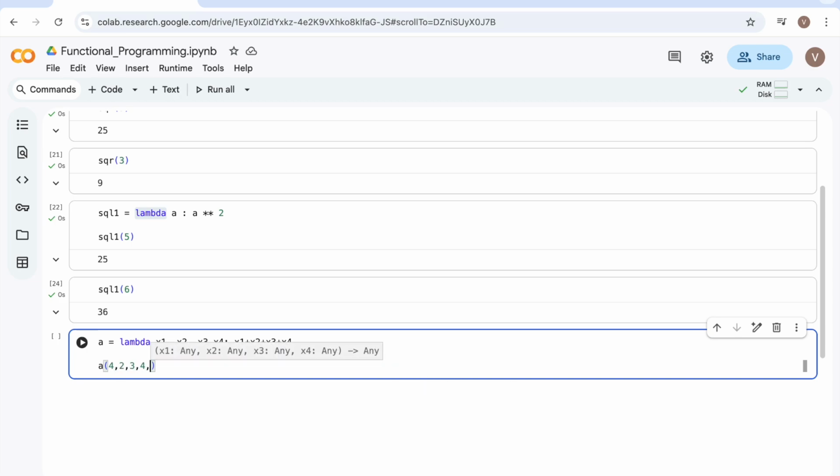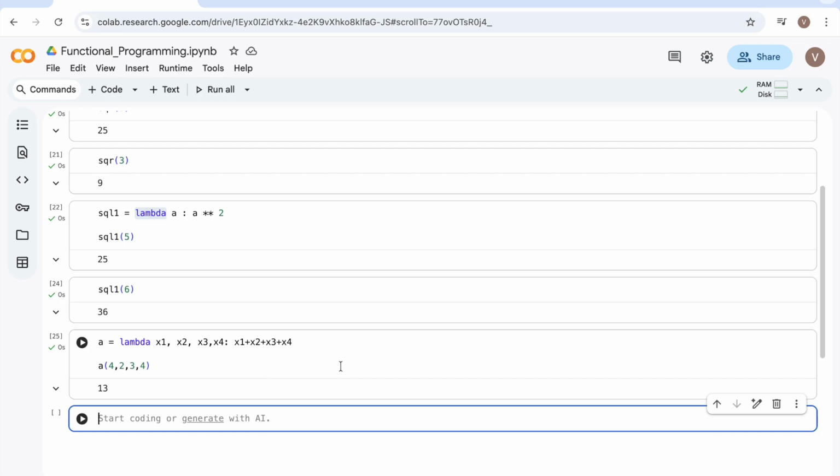How many parameters? 4, right? Make sense? See now, in a one-liner statement, I'm able to solve that problem. I'm adding the given numbers, aggregating all these numbers, the sum of all these numbers, just with the help of Lambda in a single line.